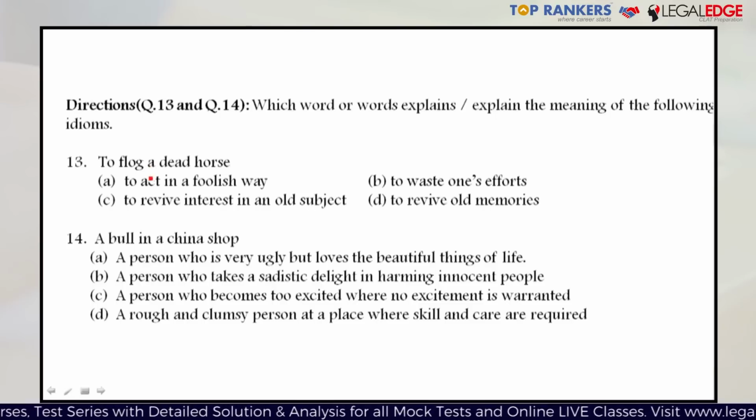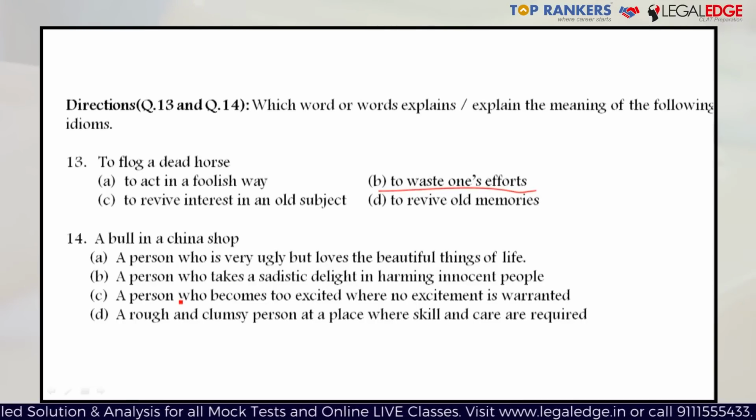Next question is to flog a dead horse. So you can automatically imagine that if you have a dead horse and you're flogging it, it is not going to result in anything at all. And therefore the answer has to be option number B, to waste one's efforts, or to do something repeatedly which does not actually yield any result at all.